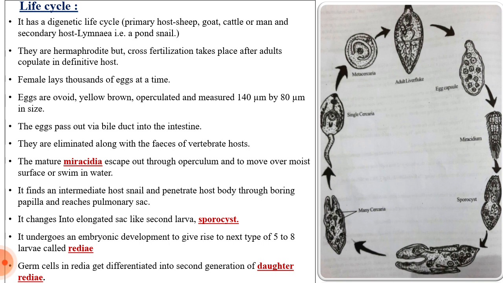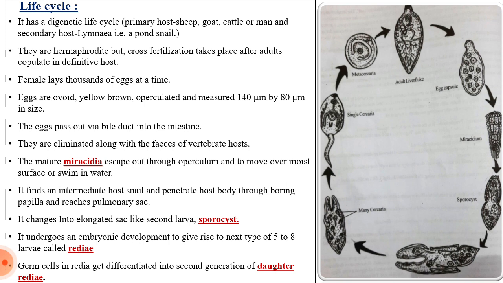Look at the egg capsule. When you observe the egg capsule, the eggs are covered with the egg capsule, and there is a minute opening which is called the operculum. From the operculum, the miracidium larva will escape inside the water or onto a moist surface.